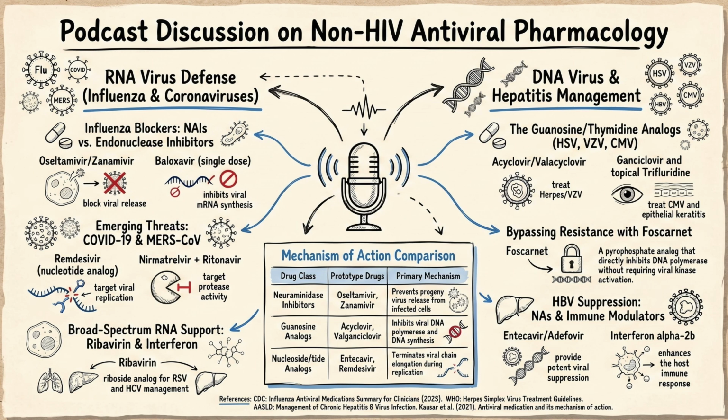Okay, so this entire defective brick strategy relies completely on the virus having that specific enzyme, viral thymidine kinase, to mistakenly pick up the drug and activate it. Correct. So what happens if we encounter a virus in the herpes family that just doesn't have that enzyme? Cytomegalovirus, or CMV, is the perfect example of this. CMV is a herpes virus, but it does not encode for thymidine kinase. So the acyclovir just sits there. Yeah, because acyclovir strictly relies on that specific enzyme for activation, it is practically useless against CMV.